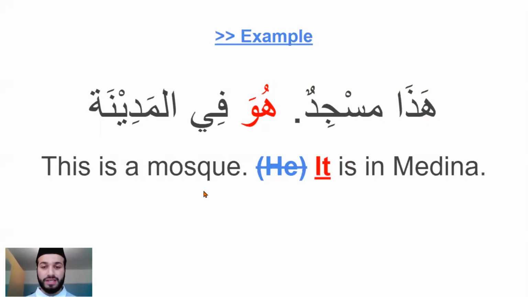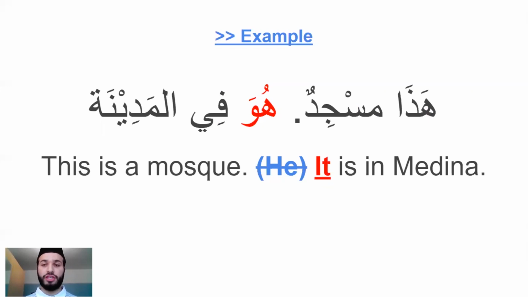But when translating in English, of course, in English you have the neuter grammatical gender. So you wouldn't translate it in English as this is a mosque, he is in Medina, even though huwa does mean he. What you'd have to translate it in English as is it. So هذا مسجد huwa fil Medina in English would be translated as this is a mosque, it is in Medina.